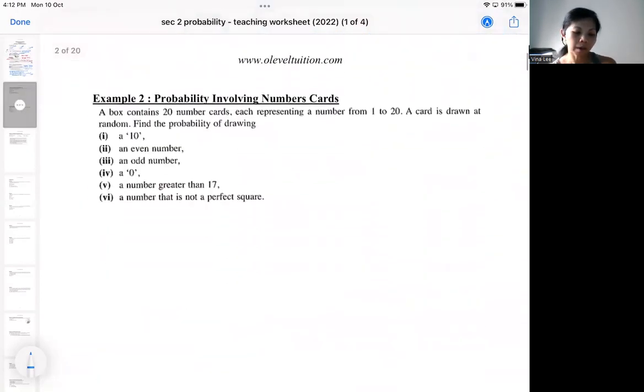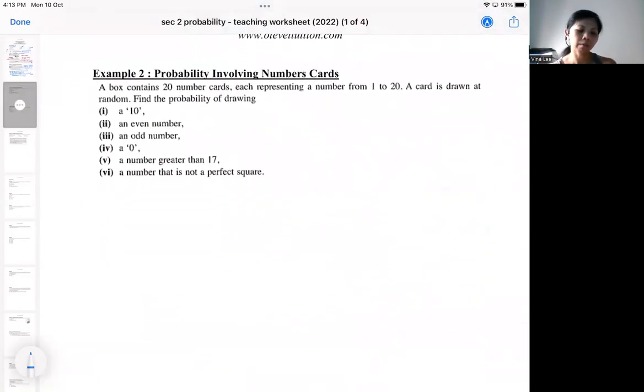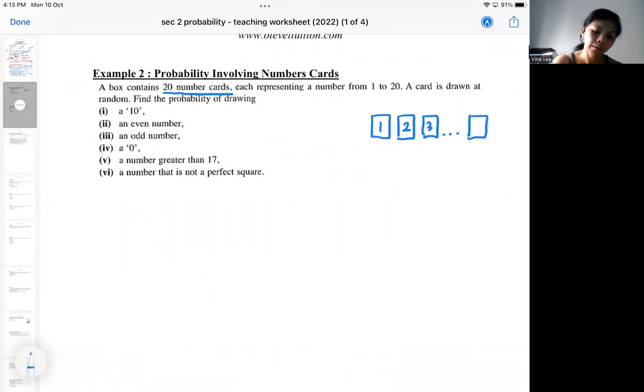Okay, number cards. In this question, I think maybe this is easier. You've got 20 number cards, and each of them is 1 to 20. You can draw everything out, or you can just do a few to have an idea.